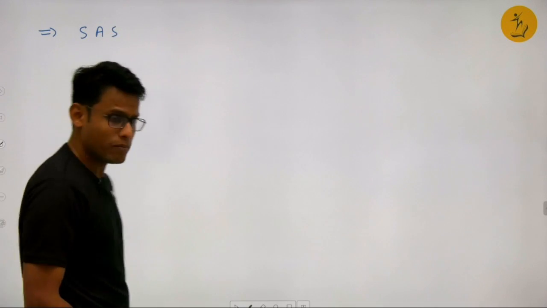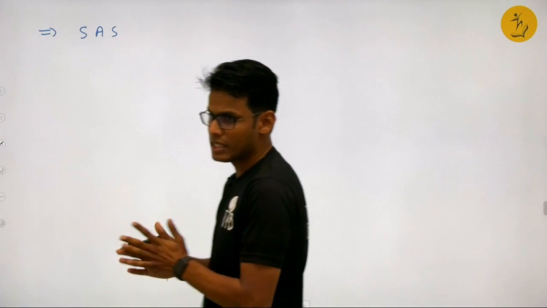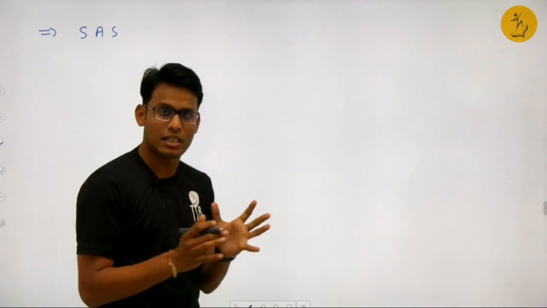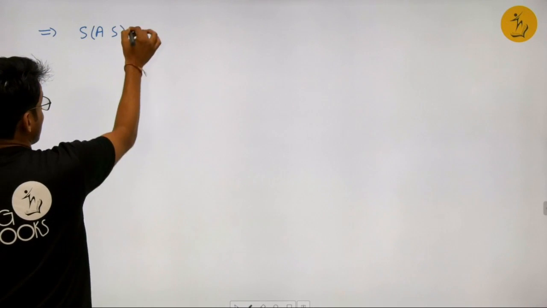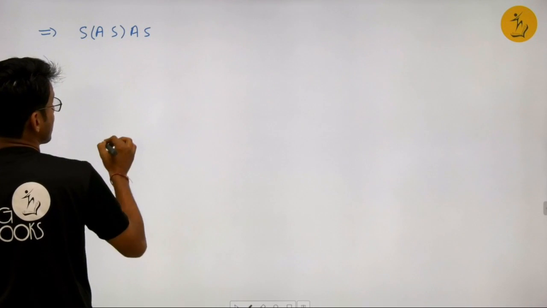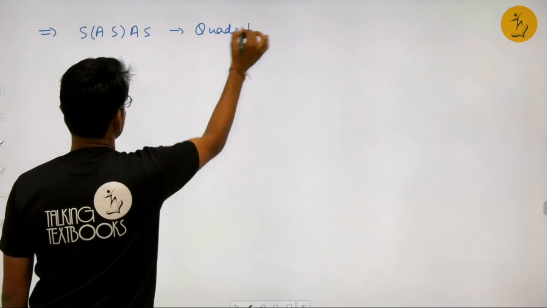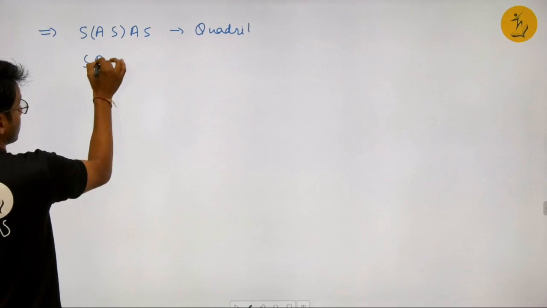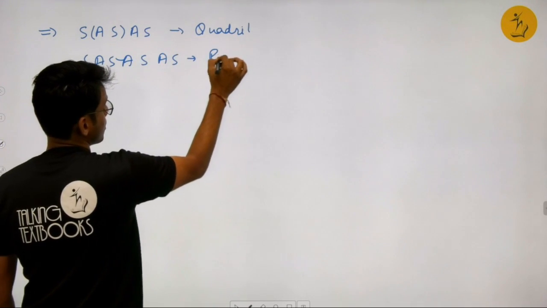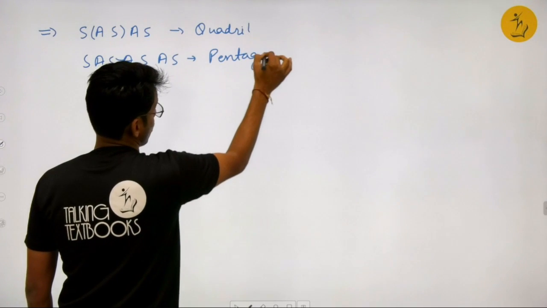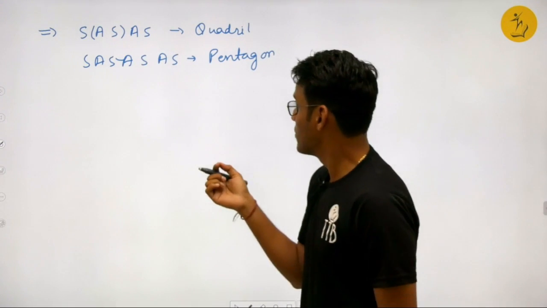SAS is an axiom. You all must have seen this axiom in the class 9 NCERT textbook. SAS is an axiom for a triangle. Then if I add AS more, it becomes the congruency criteria for a quadrilateral. If I add AS once more, it becomes the congruency criteria for a pentagon. Now this is going to be very interesting.